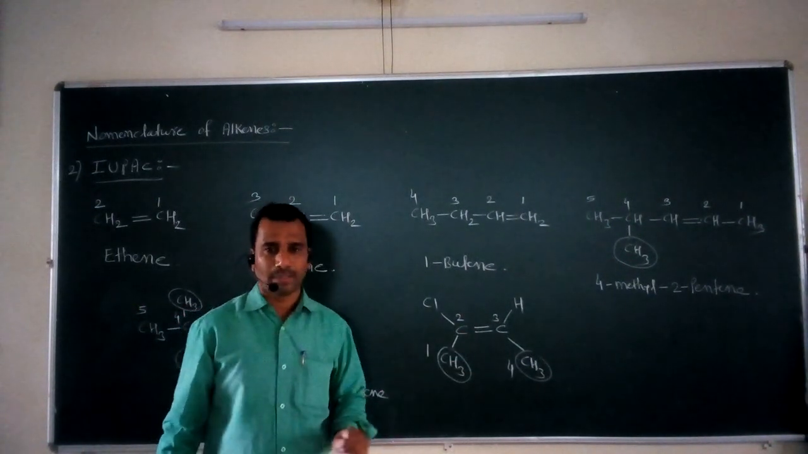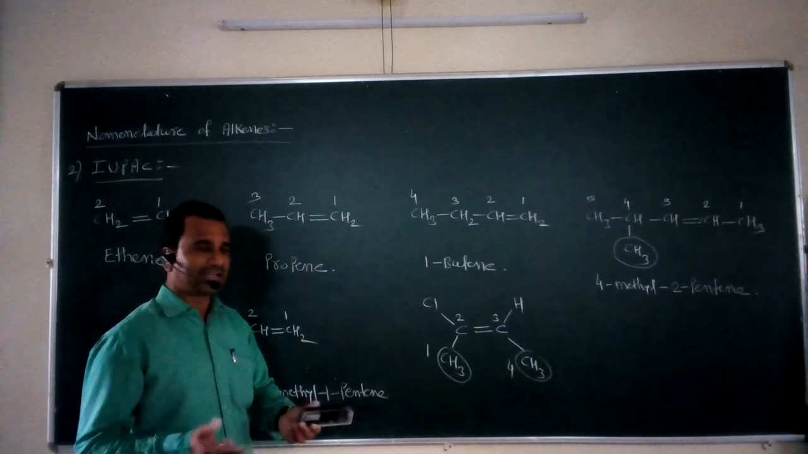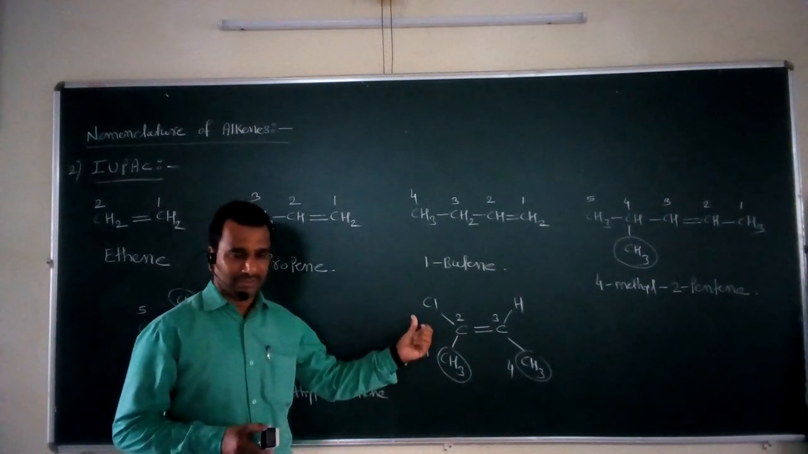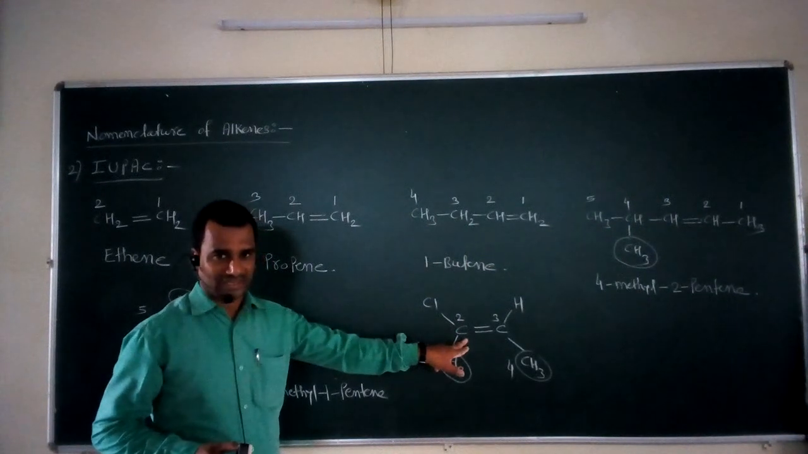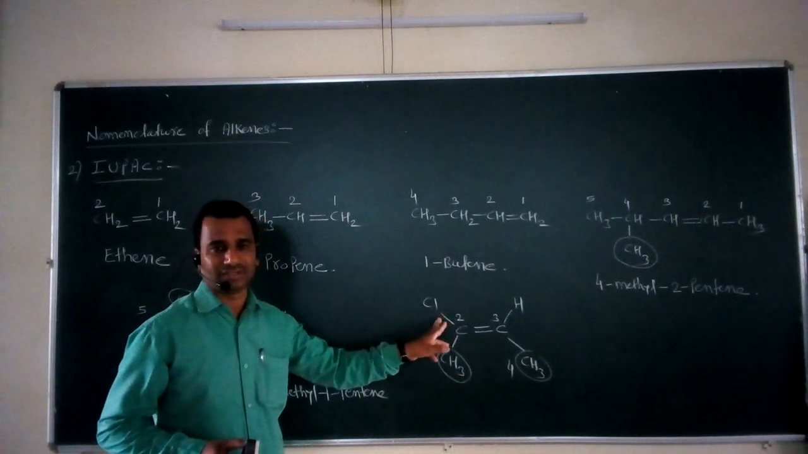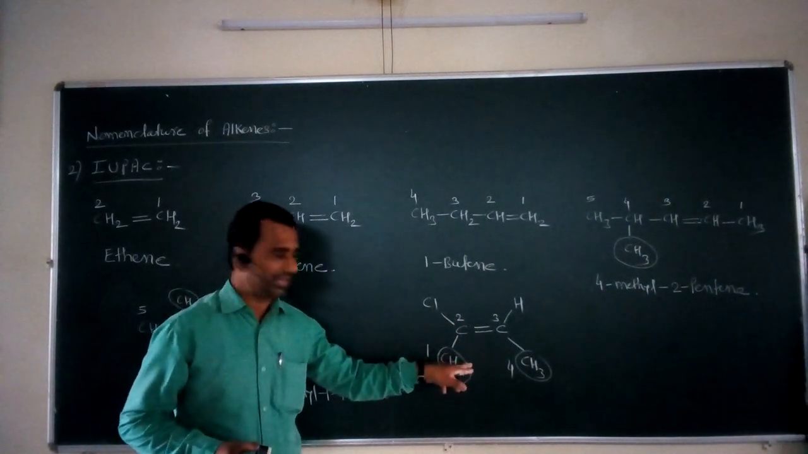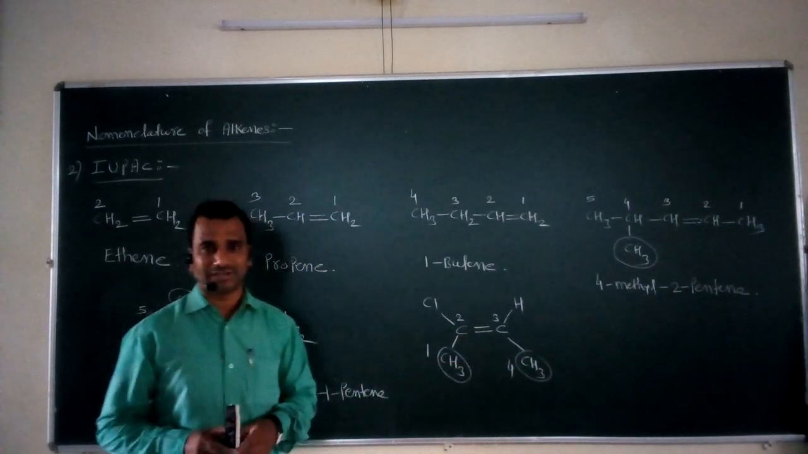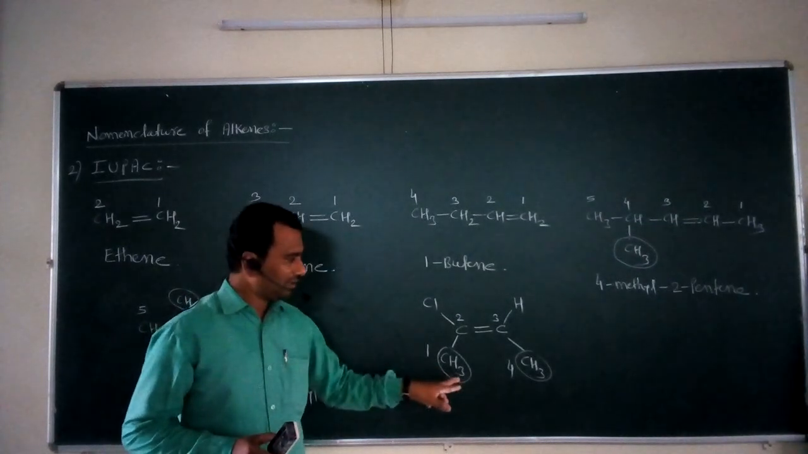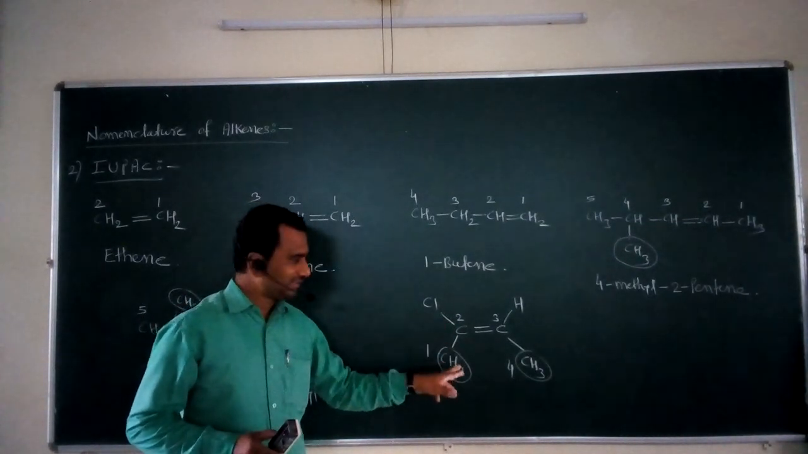Now what is the complete IUPAC name of this compound? It is 2-chloro, that is the position of this chlorine atom. Now these 2 similar groups are present on the same side of the double bond. That's why this compound is 2-chloro-cis-2-butene.